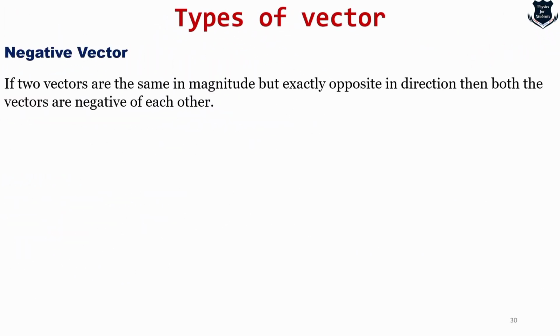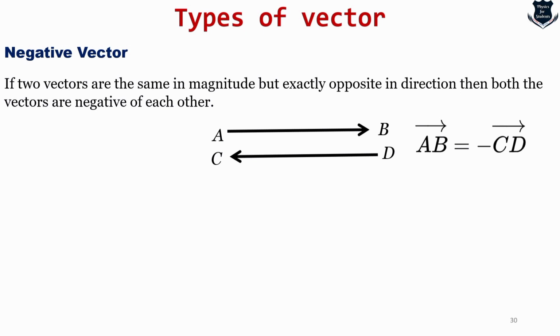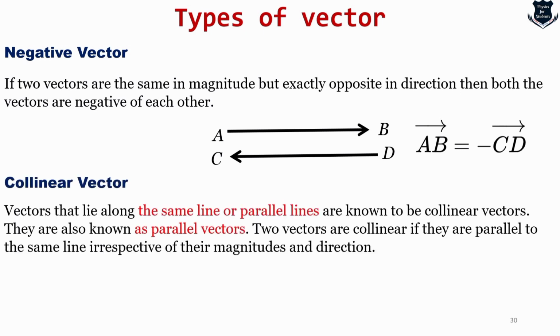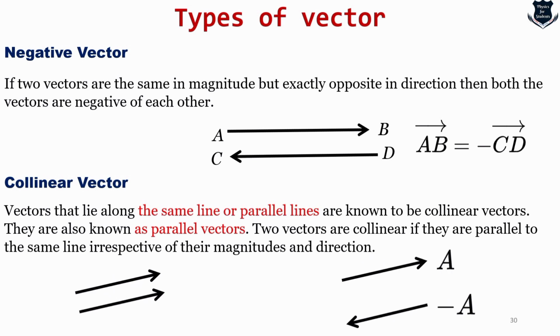We come to the next, which is called a negative vector. If two vectors have the same magnitude but exactly opposite direction, something like this, it is called a negative vector. AB equals the negative of CD. And something else we have is called a collinear vector. These are vectors that lie on the same line or parallel lines. They are also known as parallel vectors. So this is simply the same direction, and the negative is minus A.